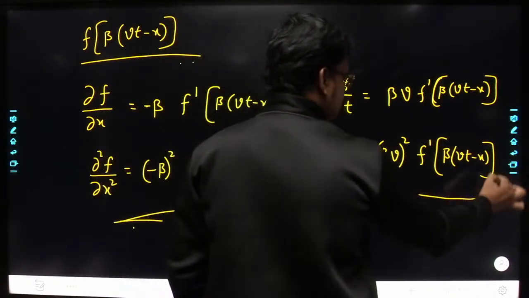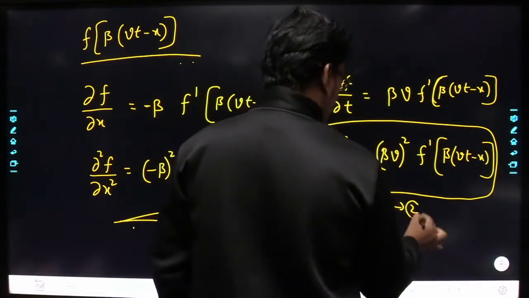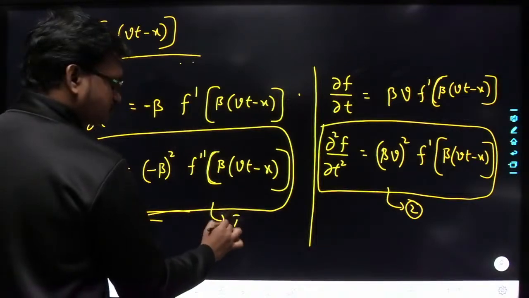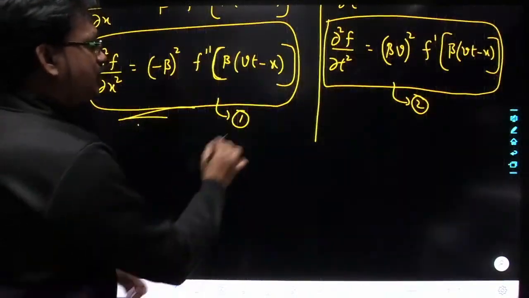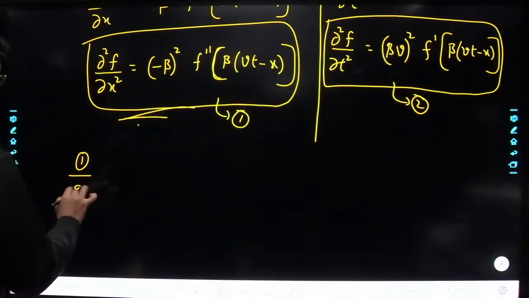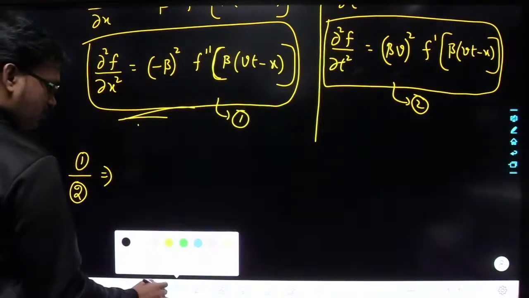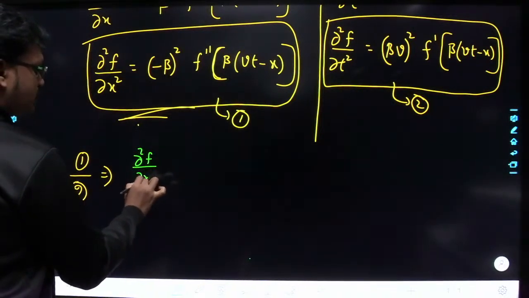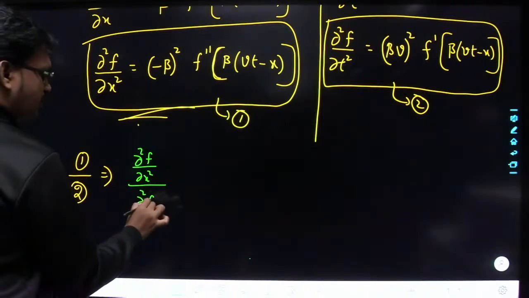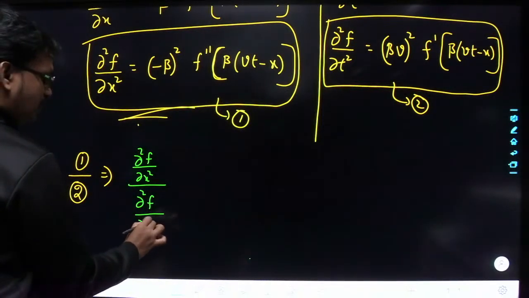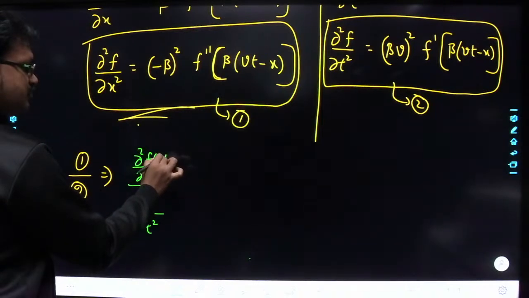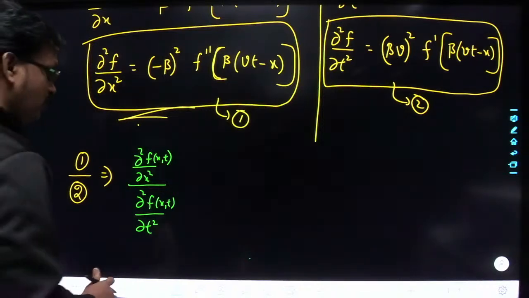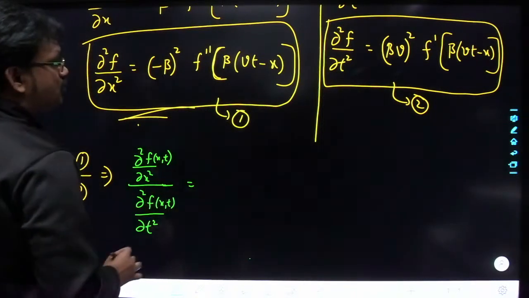Okay, so let us consider this as equation 2 and let us consider the earlier one as equation 1. Okay, now if I do 1 by 2, what are you going to get? Tell me. If I do 1 by 2, that is dou square f by dou x square divided by dou square f by dou t square. Remember here f is a function of x and t, right? So this is equivalent to what?